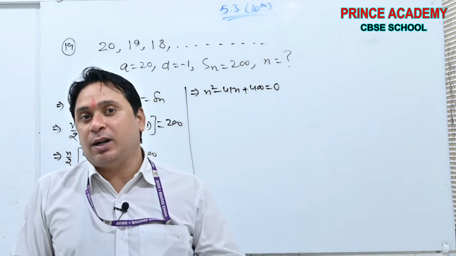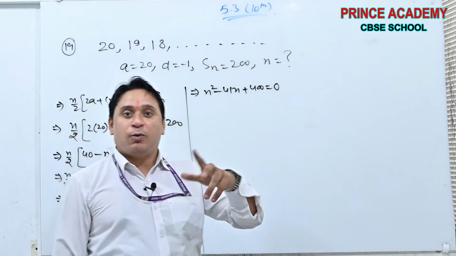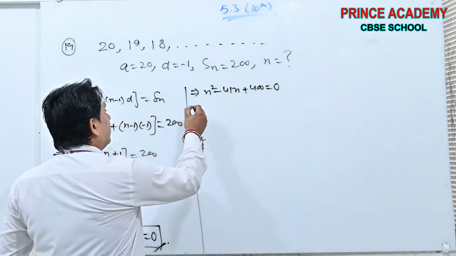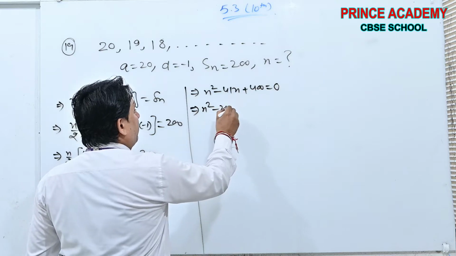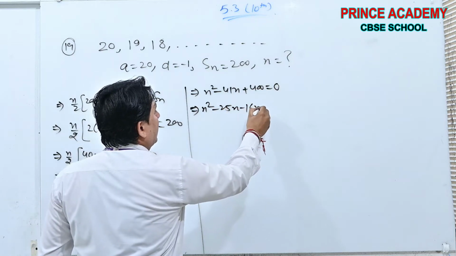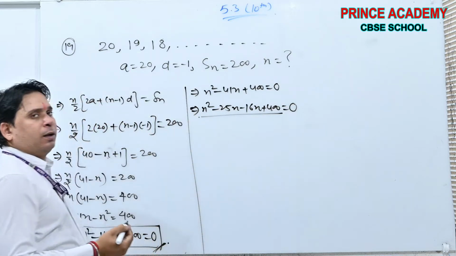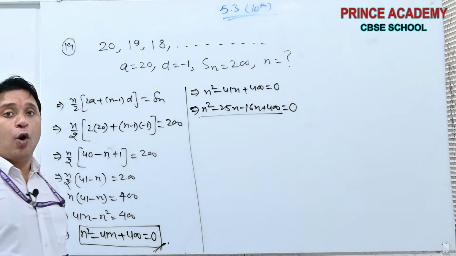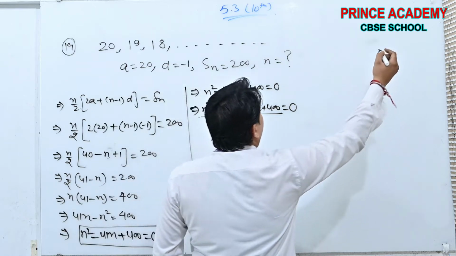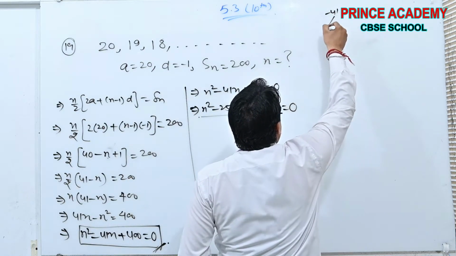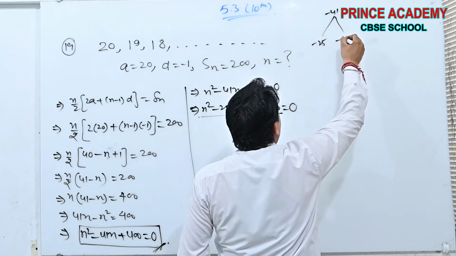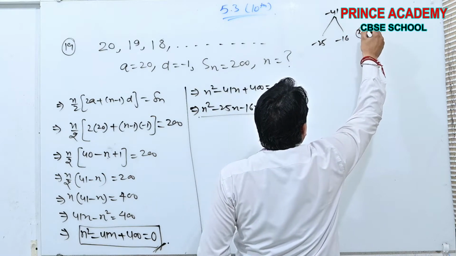200 and 202 the 400. It means n² minus 41n plus 400. Split the middle term: minus 41n was minus 25n minus 16n. Why? Because the total product was plus 400.